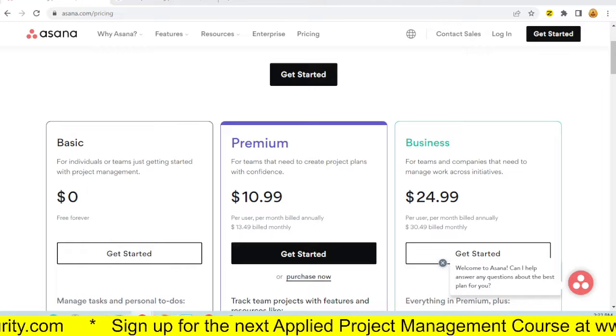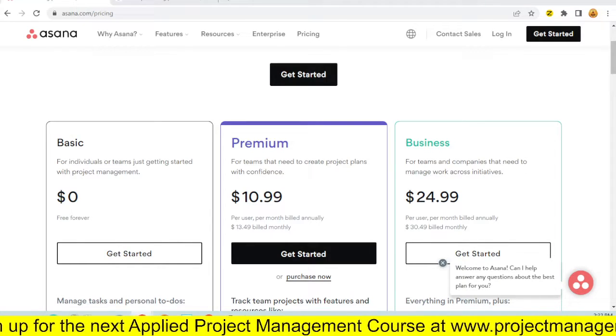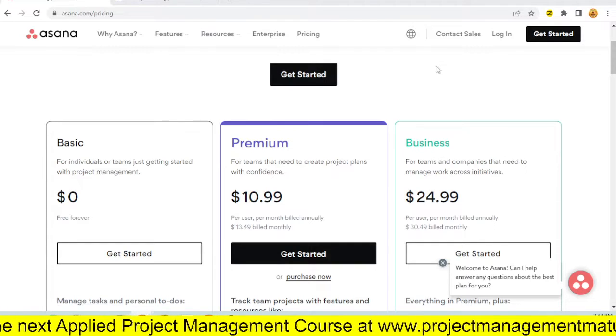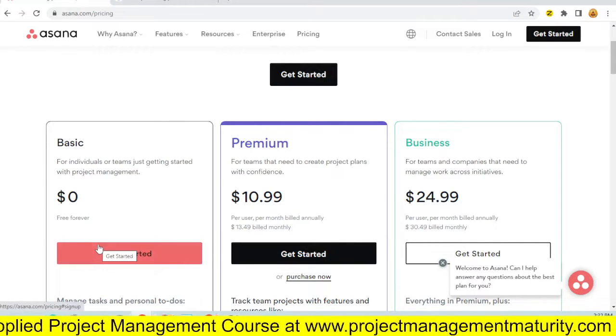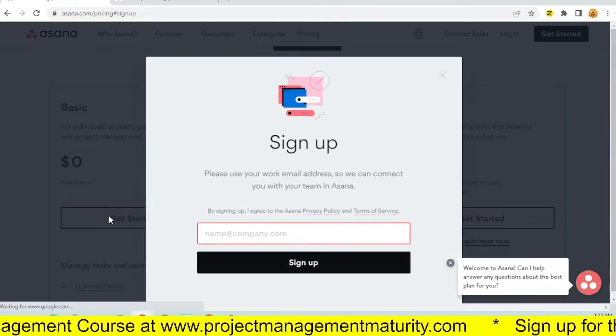I haven't shown you Smartsheet here. I've done that in previous videos. Maybe before we round up today, I'll show you that. But for Asana, let's jump in. Let's see what we can do. Get started. $0 for individuals or teams just getting started. All right, let's get started.